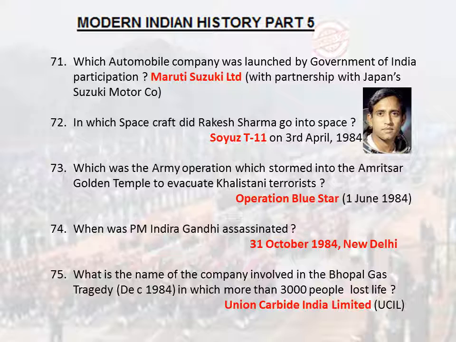When was PM Indira Gandhi assassinated? 31st October 1984, New Delhi. What is the name of the company involved in the Bhopal gas tragedy, December 1984, in which more than 3,000 people lost their lives? Union Carbide India Limited, UCIL.